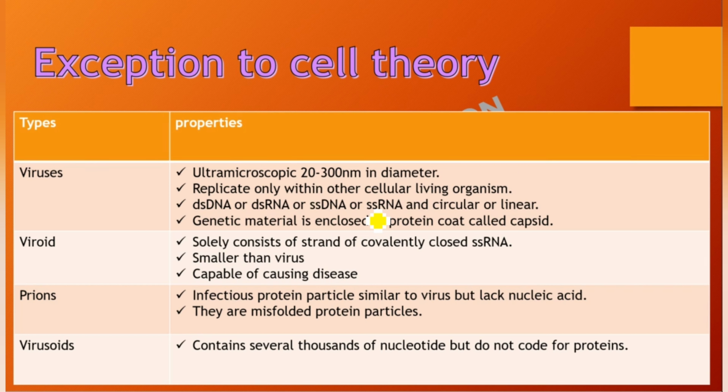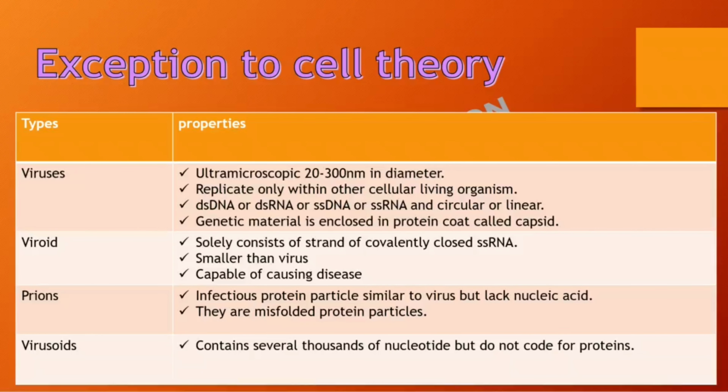Next to viroids comes the third structure, that is prions. Prions are basically misfolded protein particles. Okay, so they are not folded properly during post-translation modification. So infectious protein particles similar to viruses, but they lack nucleic acid. Remember, prions lack nucleic acid. Many exams have given this question, which of these don't have nucleic acid. So the answer is prion.